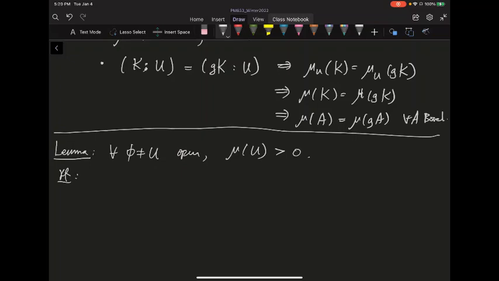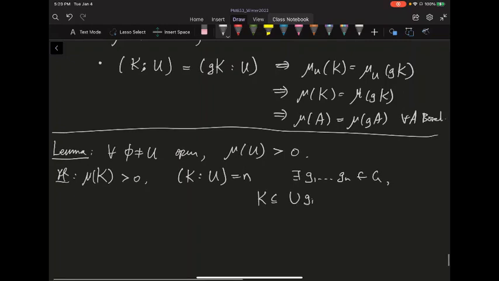Let's say k has a non-empty interior, so let's say mu of k is greater than 0. You can even just pick k0 here. Then you can consider how many open covers you need by translating this U. It's a finite number, so let's say it's equal to n. So there exists g1 up to gn in G so that your k is contained in the union of these giU.